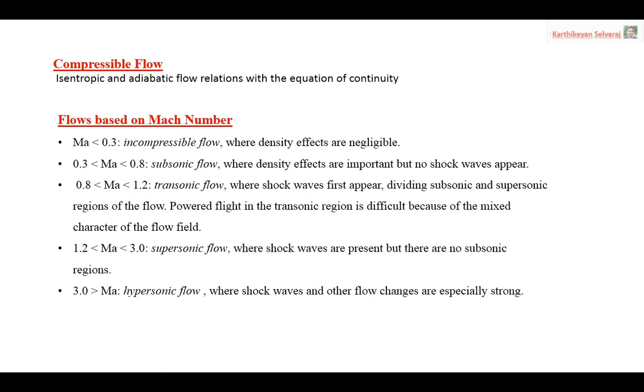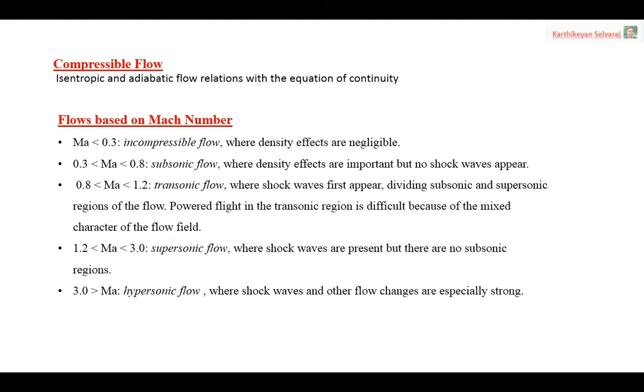Then next, the flow based on the Mach numbers. It's a very familiar one, I am just giving a recall. When the Mach number is less than 0.3, it is called incompressible flow, where density effects are negligible. Then Mach number between 0.3 and 0.8 is subsonic flow. Automatically, density effects are important, but no shock waves appear. Still, it is subsonic only.